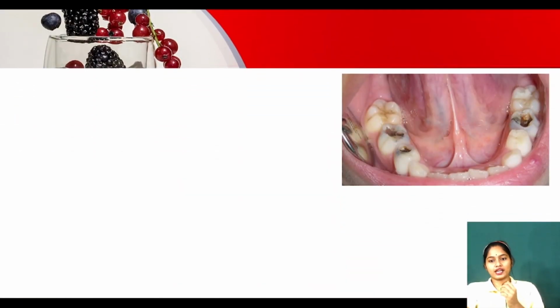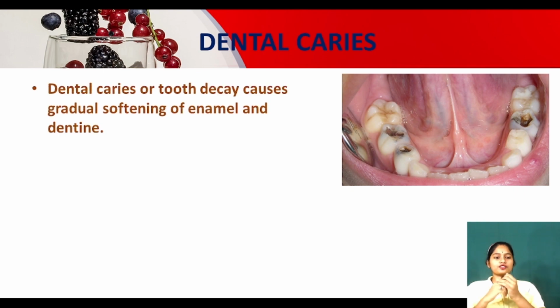Now, my dear kids, can you look at the picture? What is happening here? The teeth of the children are decaying. These are called dental caries. What is dental caries, my dear kids? Dental caries, or tooth decay, means the tooth is decayed and destroyed, causing gradual wearing away of the enamel. Enamel is the outer part of our teeth, and the next layer inside the enamel is called the dentine.